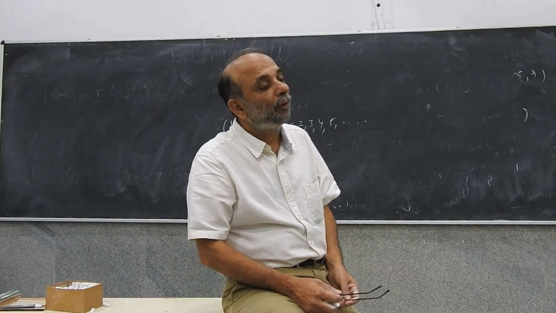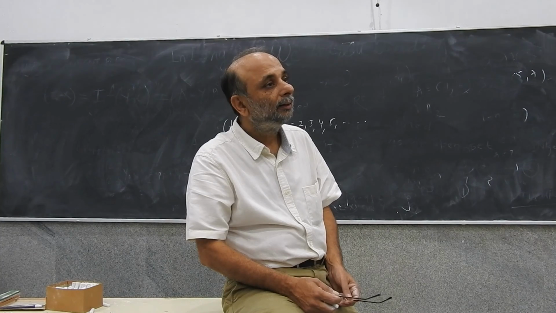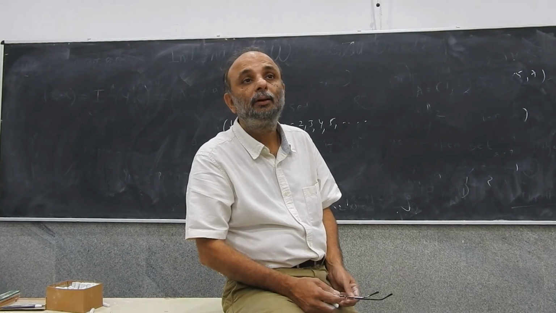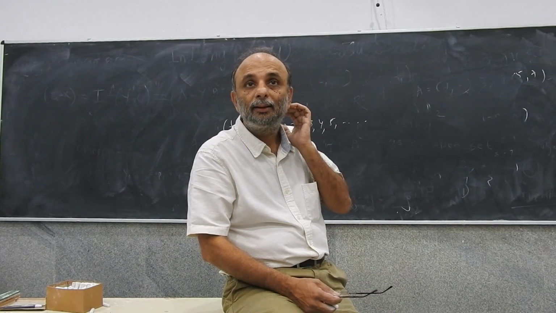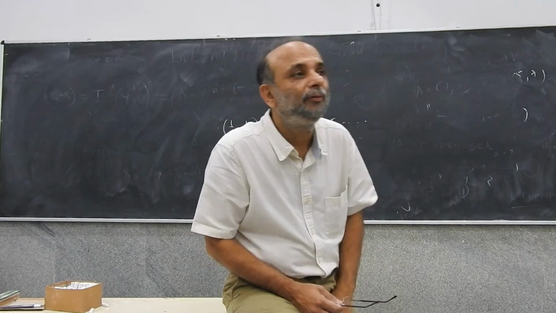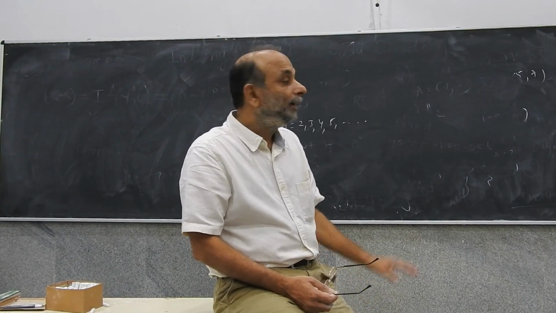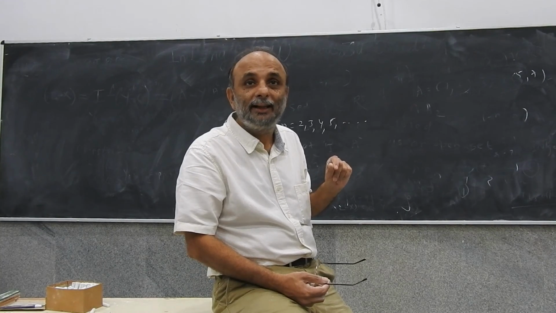What is the limit of 1 upon n as n becomes larger and larger? 0. But does this set contain that limit? No, it doesn't contain that limit.